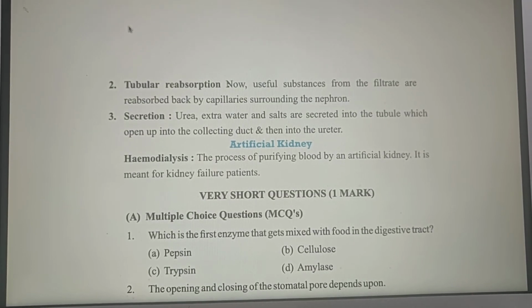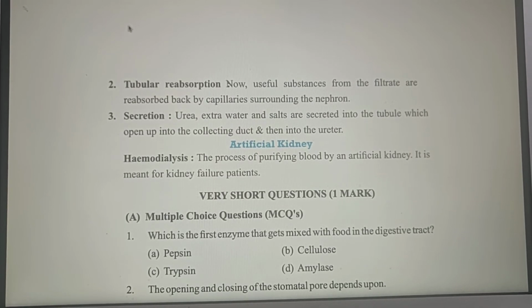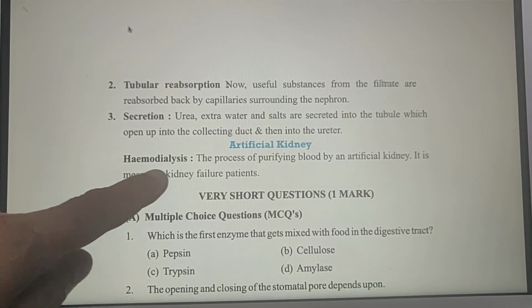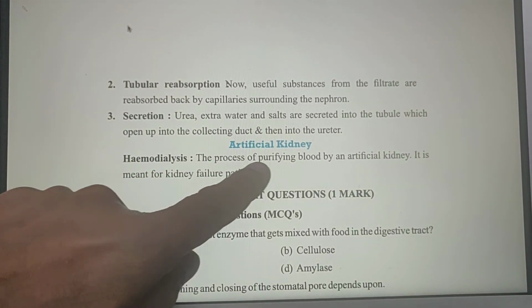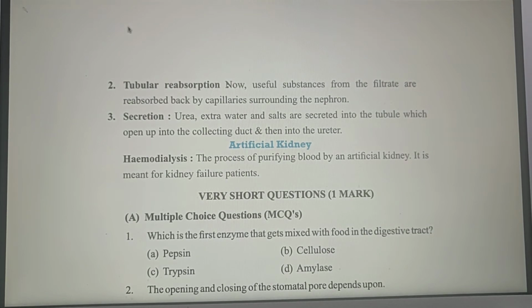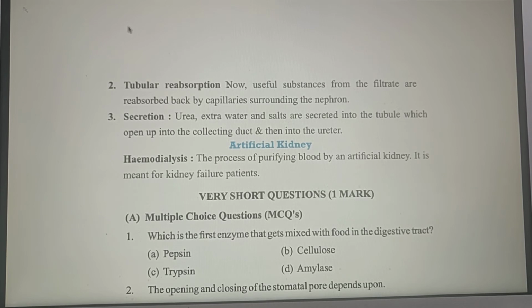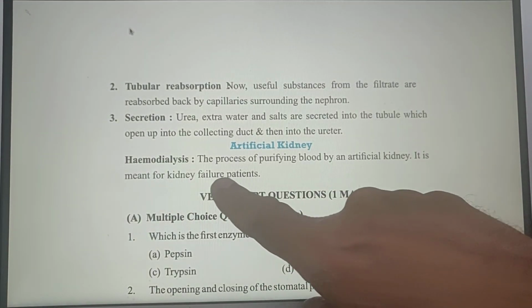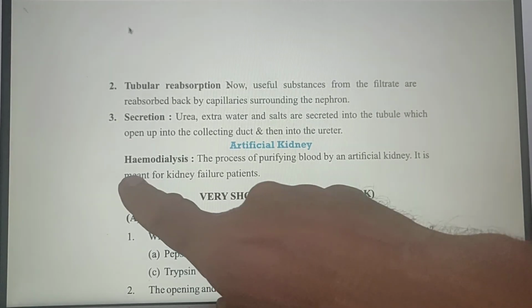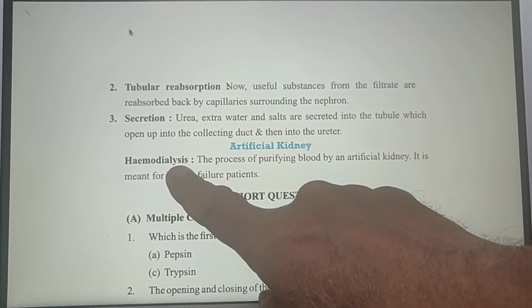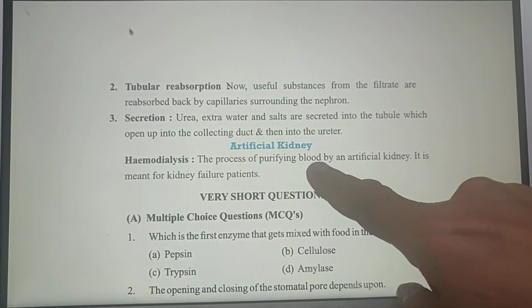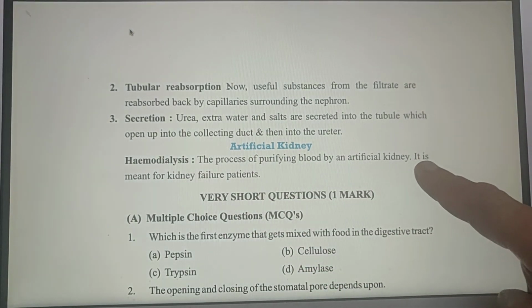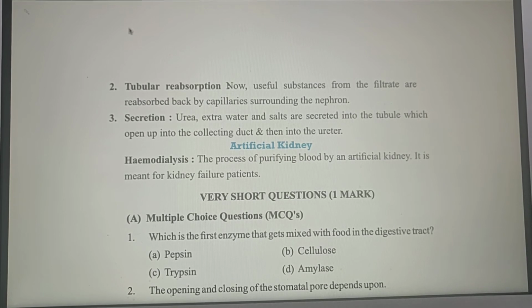Now somebody may develop weak function of the kidney, and in that case hemodialysis is done. It is the process of purifying blood by an artificial kidney. It is meant for kidney failure patients. Those patients who have kidney failure pass through this hemodialysis process.